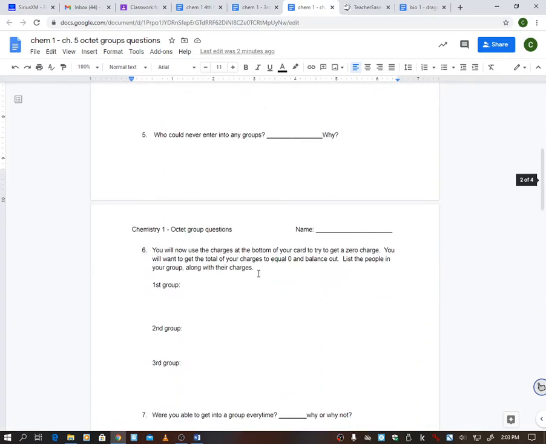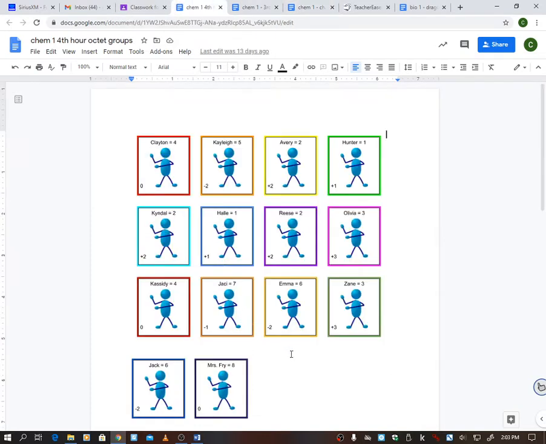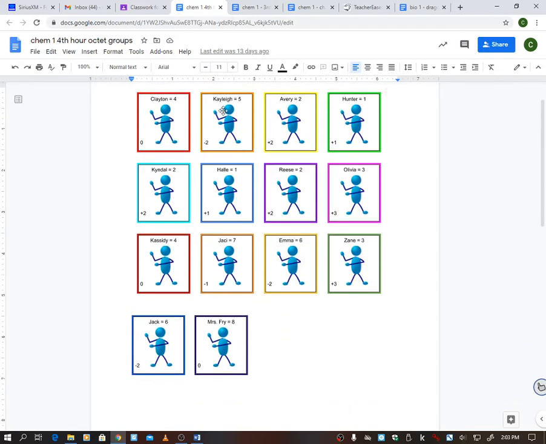All right, so let's go down to number 6. You will now use the charges at the bottom of your card to try to get a 0 charge. Guys, you want neutral. You will want to get the total of your charges to equal 0 and balance out. List the people in your group along with their charges. So I'm going to use 4th hour for this. Look at this, Kaylee, if you have a -2 charge, you could go with Avery, who has a +2 charge, and that would equal 0, right? So you guys could do that.